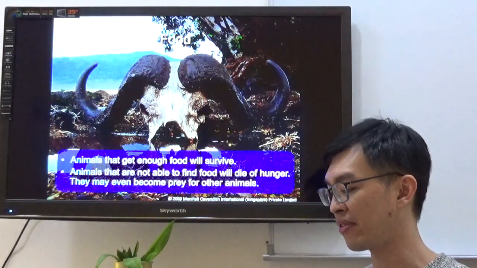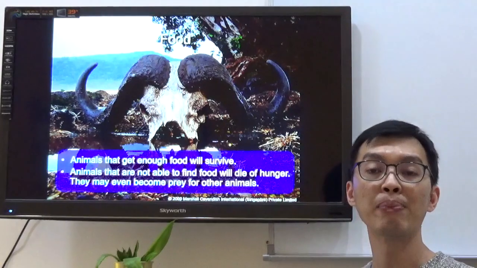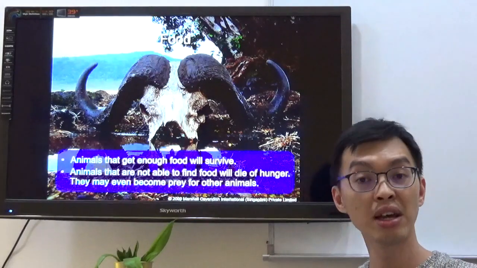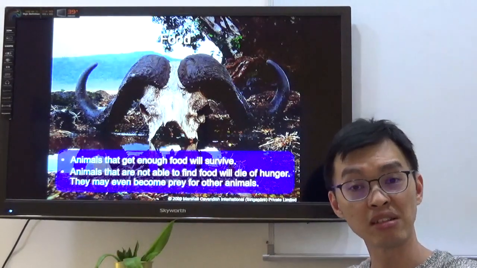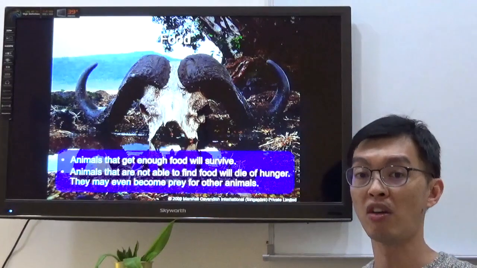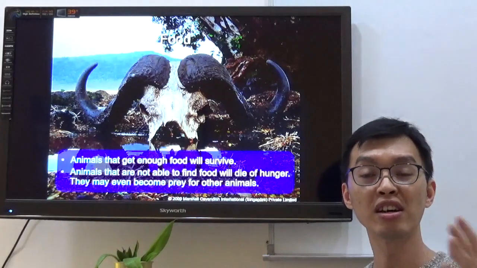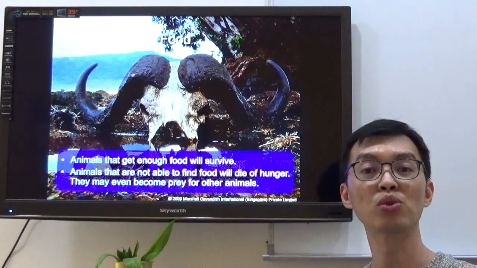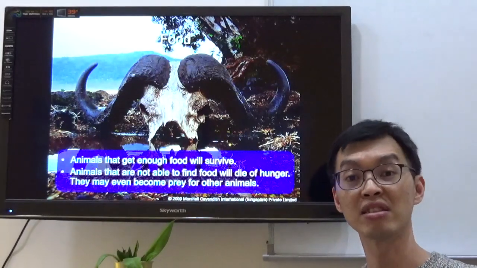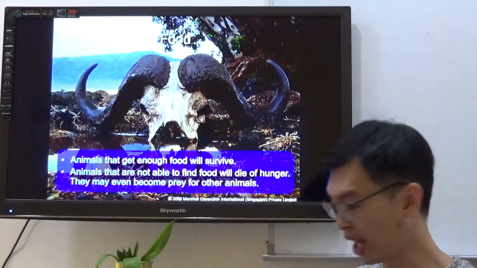Animals that get enough food will survive. Animals that are not able to find food will die of hunger. They may even become prey for other animals. Now, in a population, as Teacher Patrick mentioned to you, there will be young ones, old ones, even the sick ones as well. So, in the event that a group of predators attack this population of organisms, the adults and the young ones will get to run away. That will leave behind the old ones as well as the sickly ones. So these old ones and sickly ones may end up being prey to the predators. Okay?